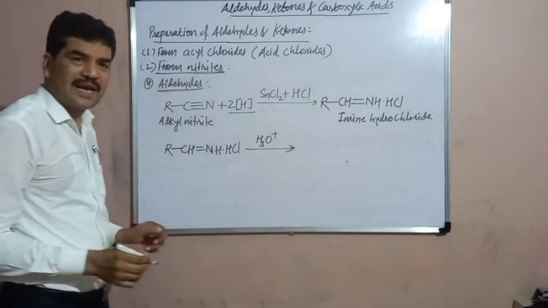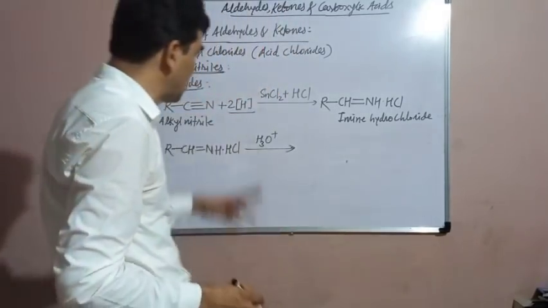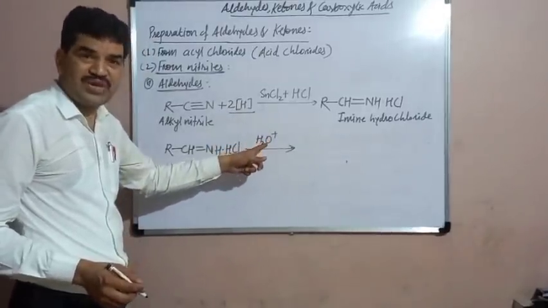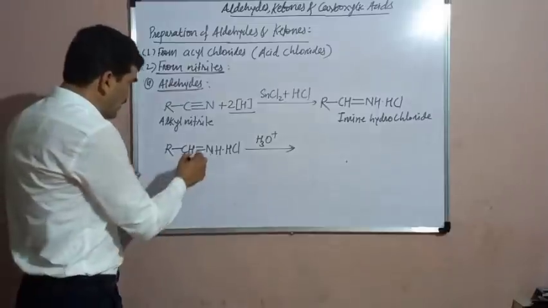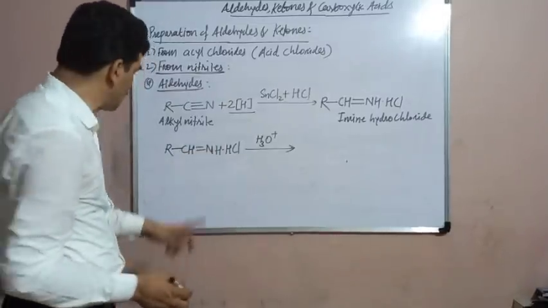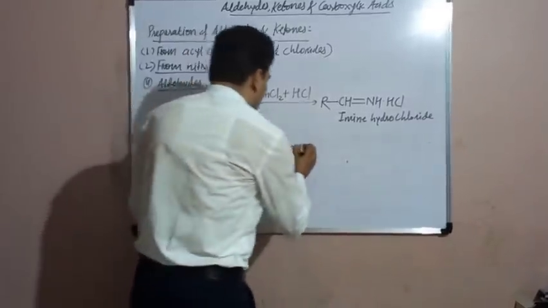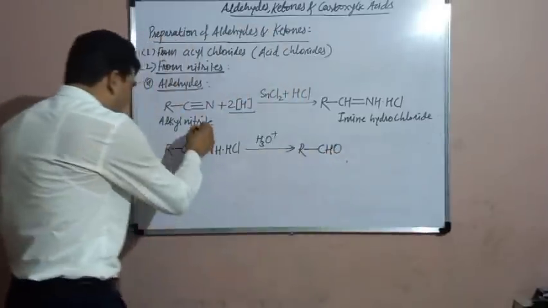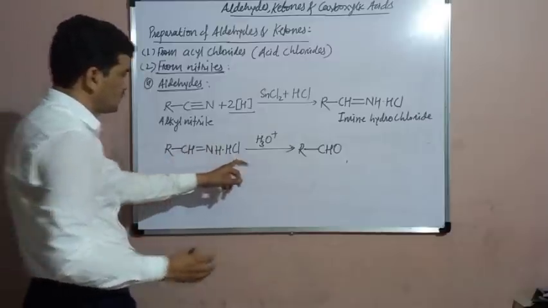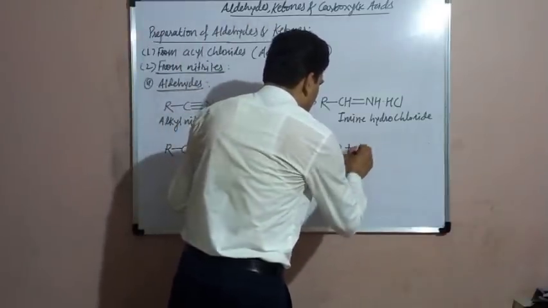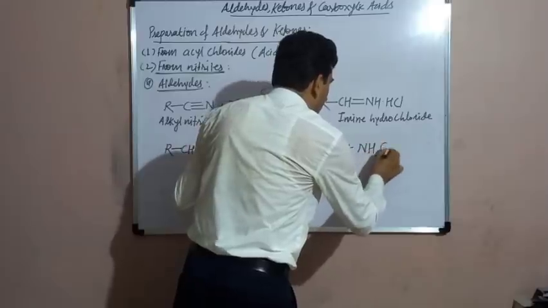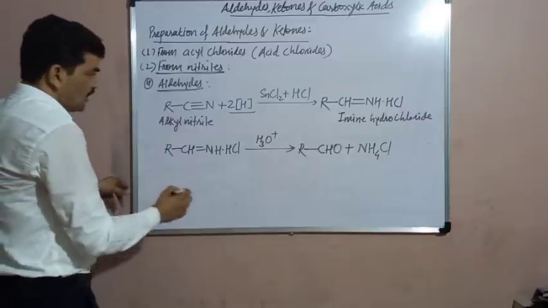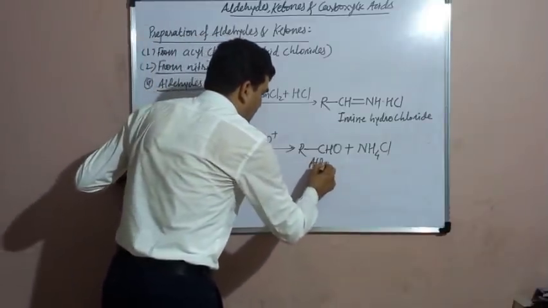Dilute acid means acid dissolved in water. H positive dissolved in water, H3O positive, stands for dilute acid. So it gets hydrolyzed, it gets decomposed by dilute acid, and there is a formation of RCHO. RCHO is formed, plus the remaining portion is converted into ammonium chloride. So in this way there is a formation of an aldehyde.